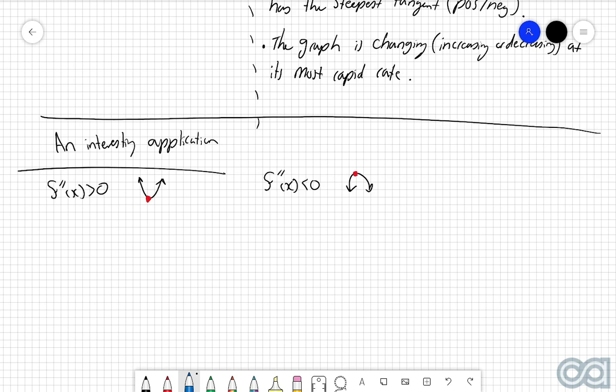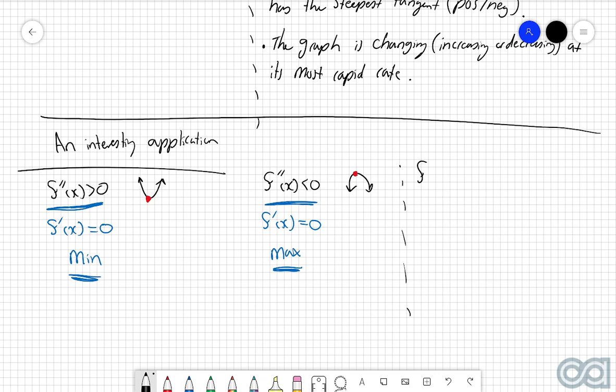use what's called the second derivative test to find out whether it's a local minimum, a local maximum, or a stationary inflection. So in other words, if f double dash of x is greater than 0, and you know that you've got a stationary point, then this means that you're going to have a local minimum. Whereas if f double dash of x is less than 0, and again, you've got the first derivative equal to 0, so you know that you've got a stationary point, then this means that you've got a local maximum. And then, summarizing something that we already said before, if you've got the second derivative equal to 0 and the first derivative equal to 0, then this means that you've got a stationary inflection.